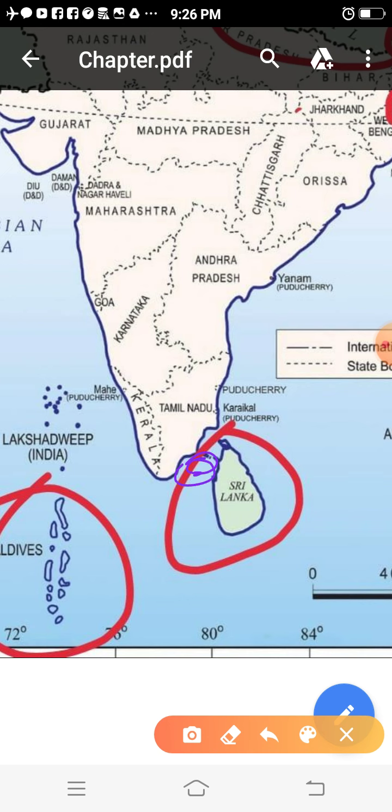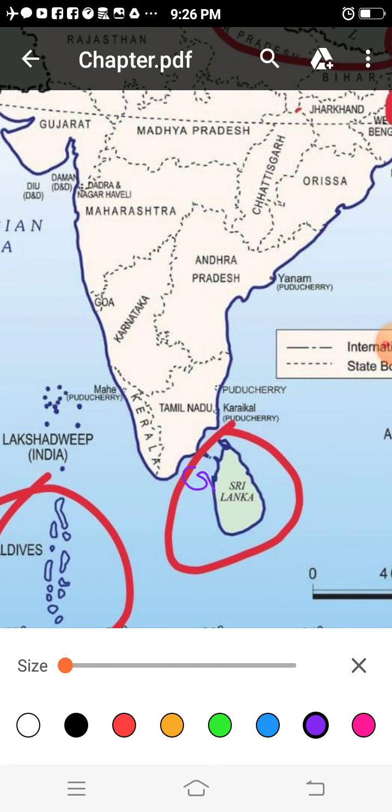This is the Gulf of Mannar. And for the Pak Strait, I will take another color, green. So this is known as the Pak Strait. A strait means a narrow passage of water connecting two large water bodies.